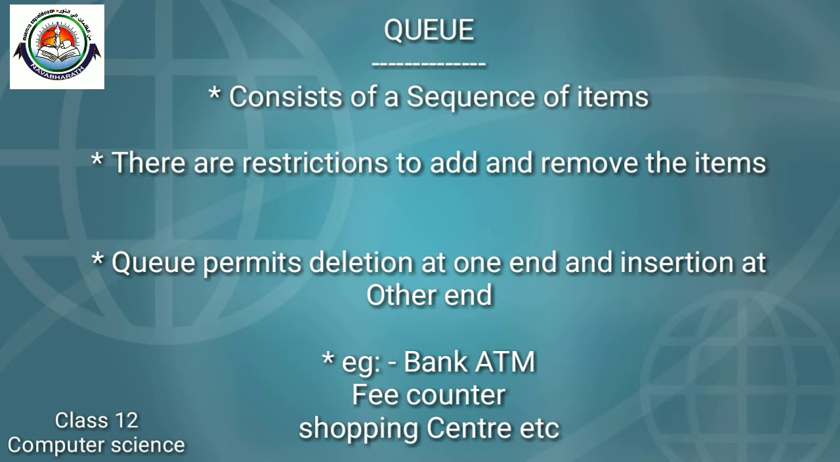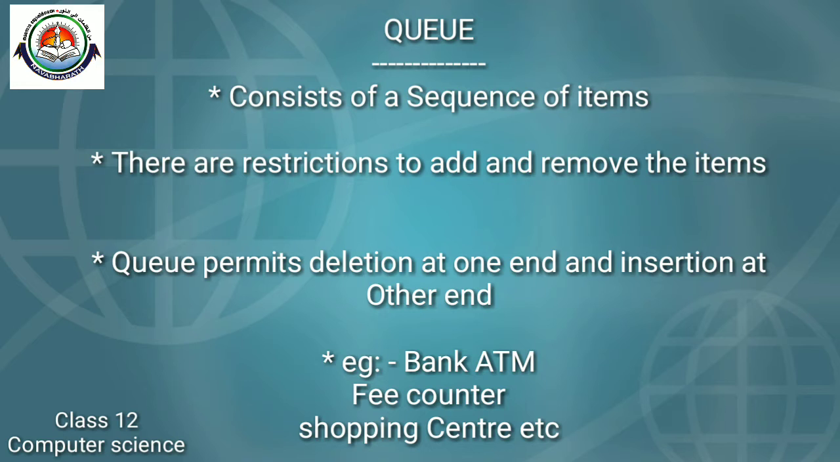Queues are similar to stacks. A queue also consists of a sequence of items, and there are restrictions on how items can be added to and removed from the list. Okay, here also some restrictions are there. In the case of stack, the policy is last in first out: the last inserted element is taken out first.